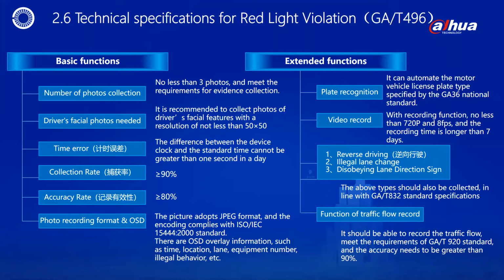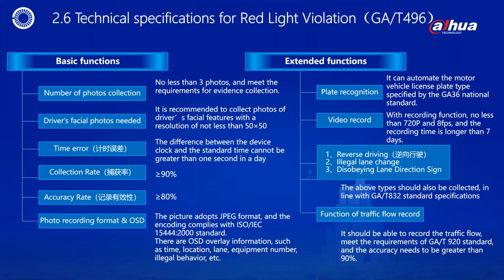7. About the OSD, it should include time, location, direction, lane and equipment number. 8. The number plate recognition function can automatically identify the plate types specified by GA36. GA36 is China's motor vehicle license plate specification, which specifies the size, style and character format. The recognition rate during the day is greater than or equal to 90%, at night greater than or equal to 80%. And now the extended functions.